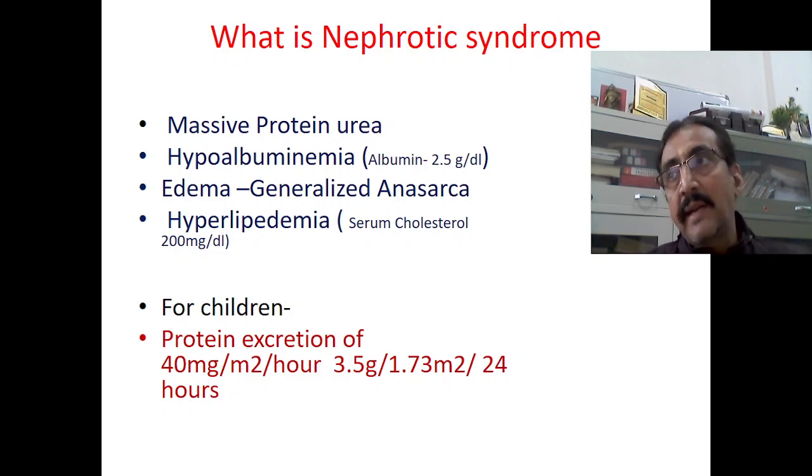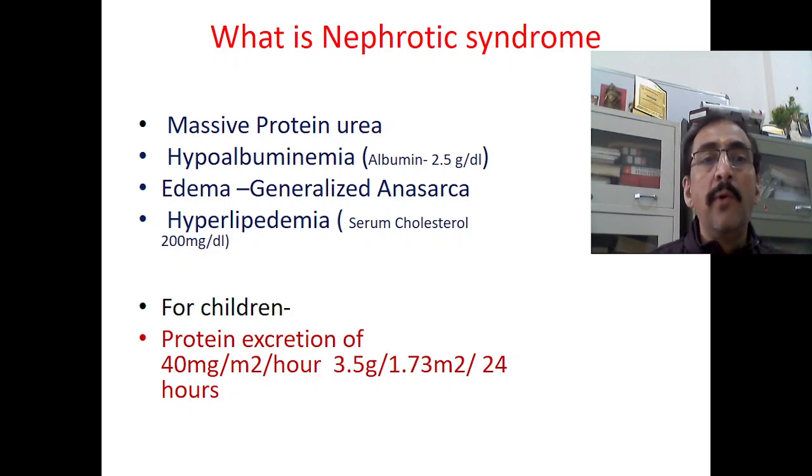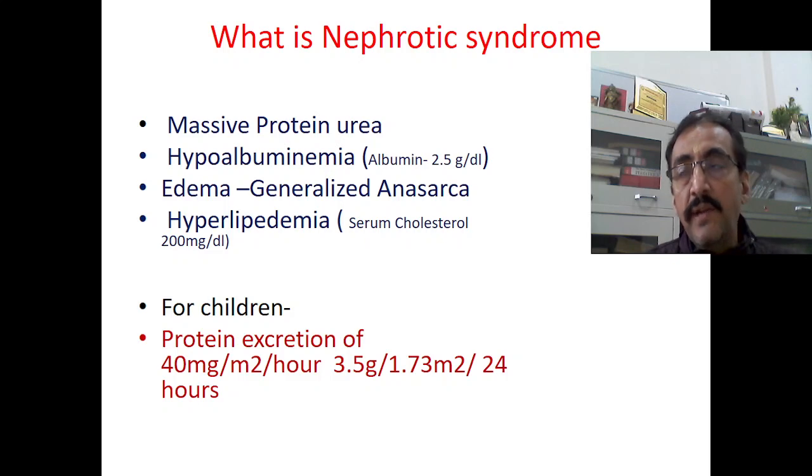So these are considered as the triad of nephrotic syndrome. You have massive proteinuria, hypoalbuminemia, and generalized edema, and hyperlipidemia, especially serum cholesterol anything more than 200 milligrams per deciliter. In general, I am explaining this very superficially. These are the four important symptoms seen in nephrotic syndrome. Why it is happening and how it is happening, we will see later.